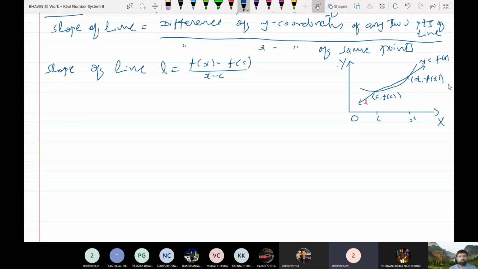Yes, sir. So now if I take x tends to c, then what happens? This point x first of all comes from here, so slightly this line comes down. It will come toward the x-axis, here it will come, x, x, x. If you take x tends to c, that is we are approaching point c. Okay, so now how can you find out the limit, that is f dash c, from this quantity? If you want to find f dash c from this quantity, then what should you take?